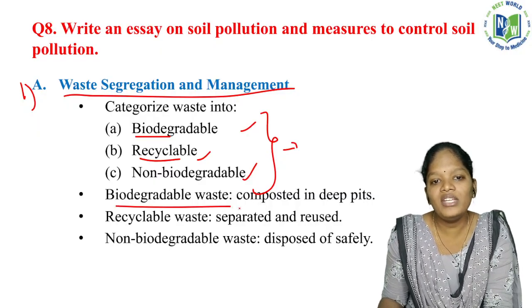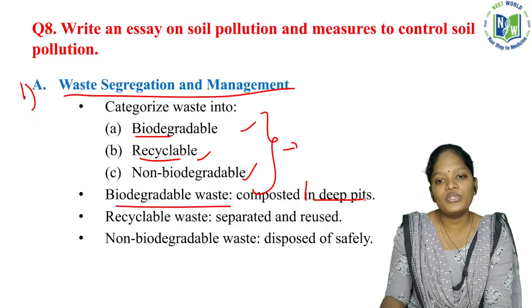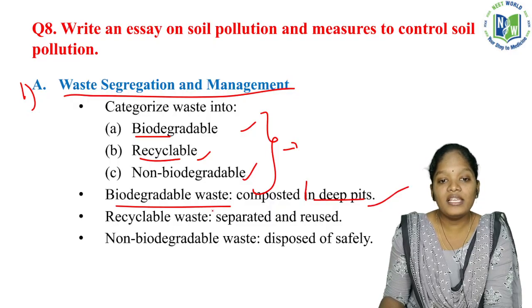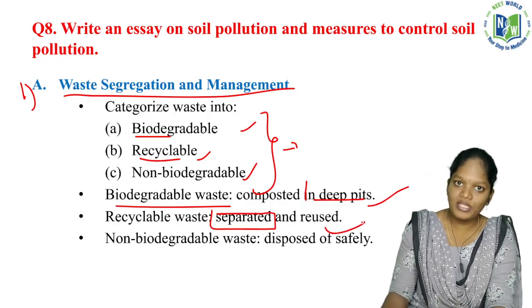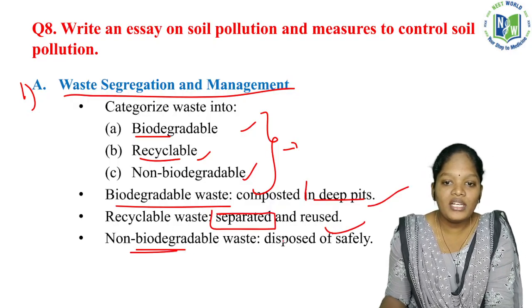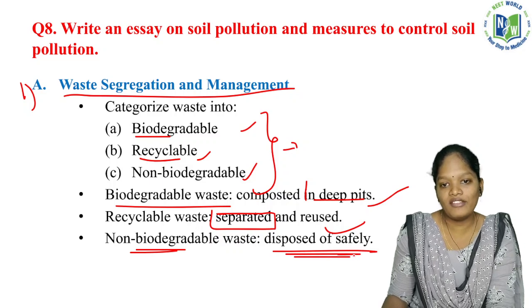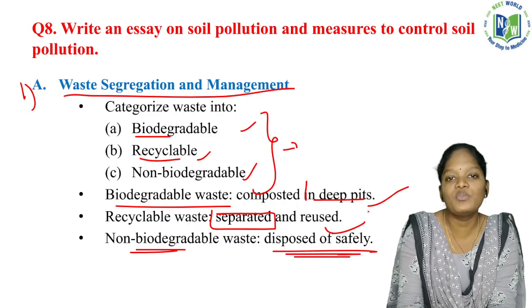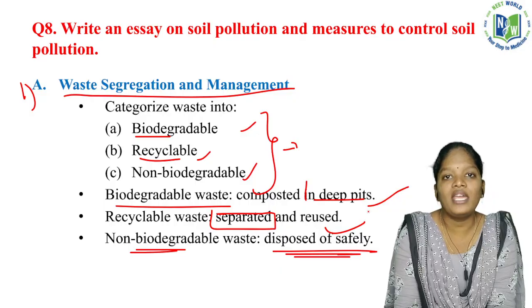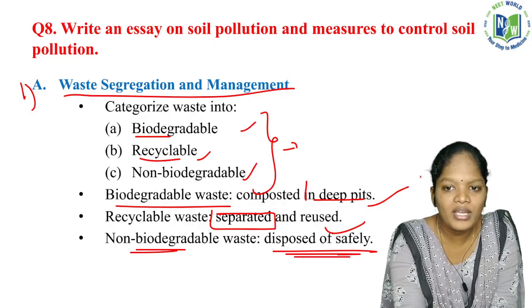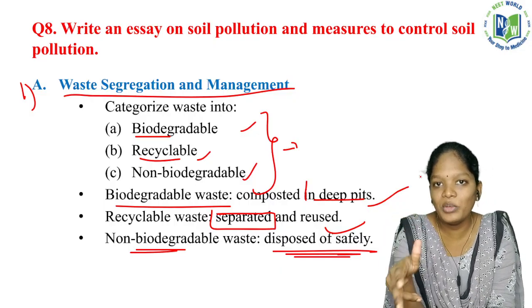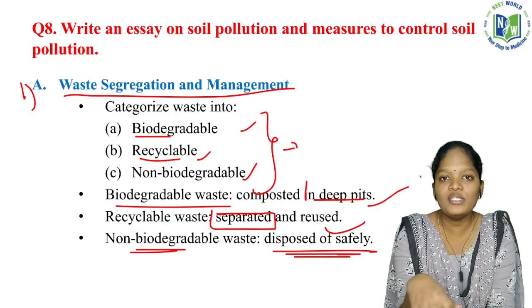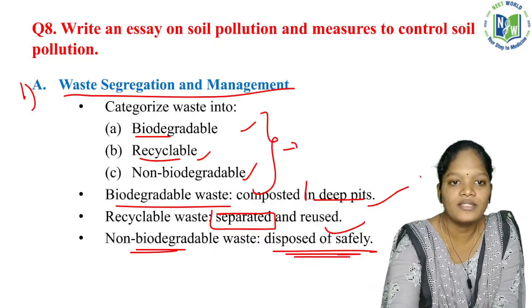Biodegradable waste is composted in deep pits, recyclable waste is separated and reused, and non-biodegradable waste is disposed of safely. It will be easy for the sweepers working there. You can't even imagine how much you are reducing their work. It is our responsibility to do all these things.